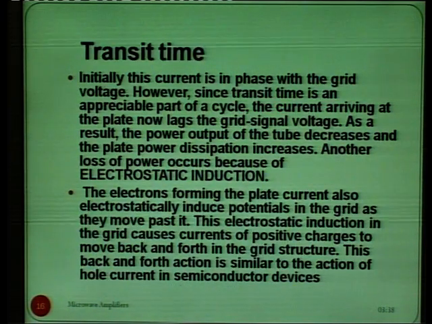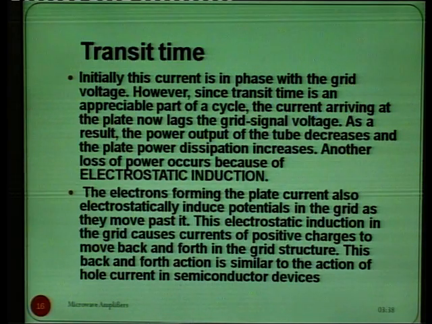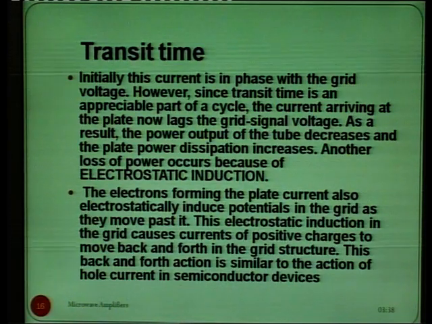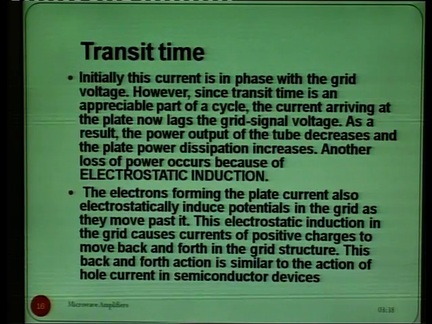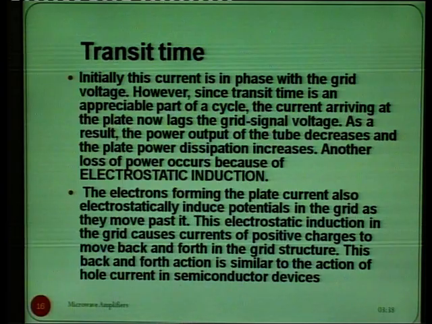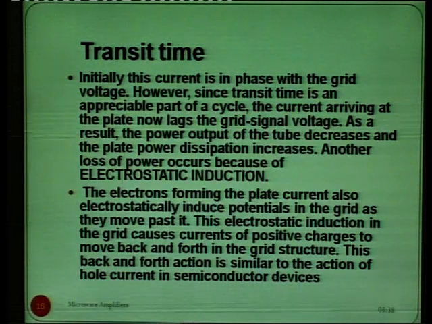So, the electrons forming the plate current also electrostatically induce potentials in the grid as they move past it, and this electrostatic induction in the grid causes currents of positive charges to move back and forth in the grid structure. So, this back and forth action is similar to the action of hole current in the semiconductor.